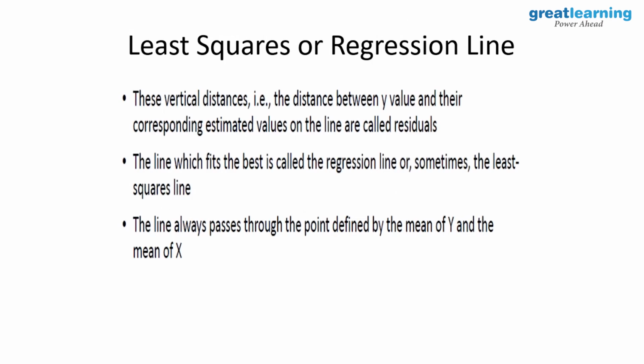Least squares. You know what is the least squares line? The regression line is also called the least squares line. And there's something called OLS. Have you heard about that? OLS, ordinary least squares. So that is also regression only. I'm giving you different names so that if you get your requirement document and they say build an OLS model, you should know what an OLS model is. Okay, it's called ordinary least squares. So why do we call it least squares?